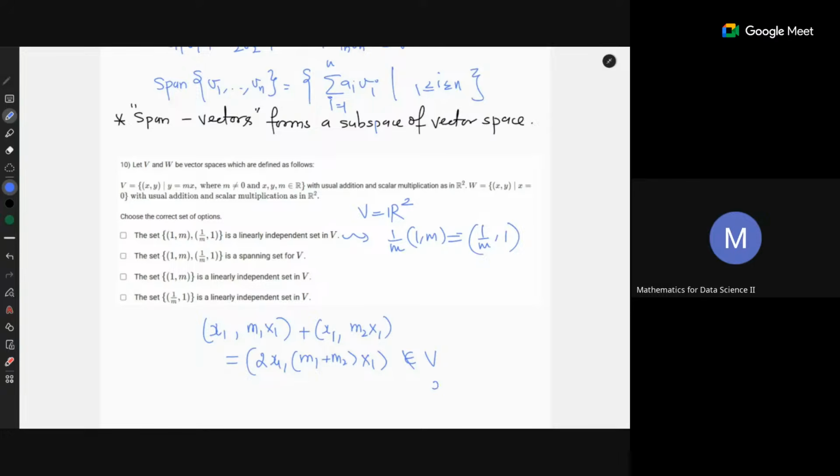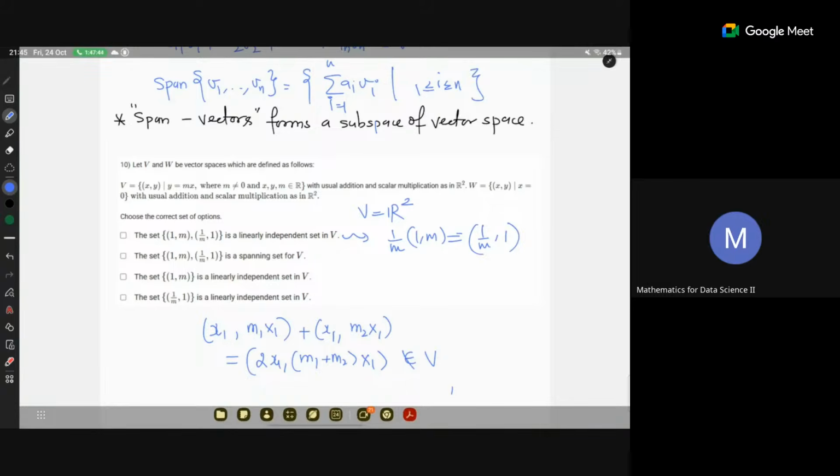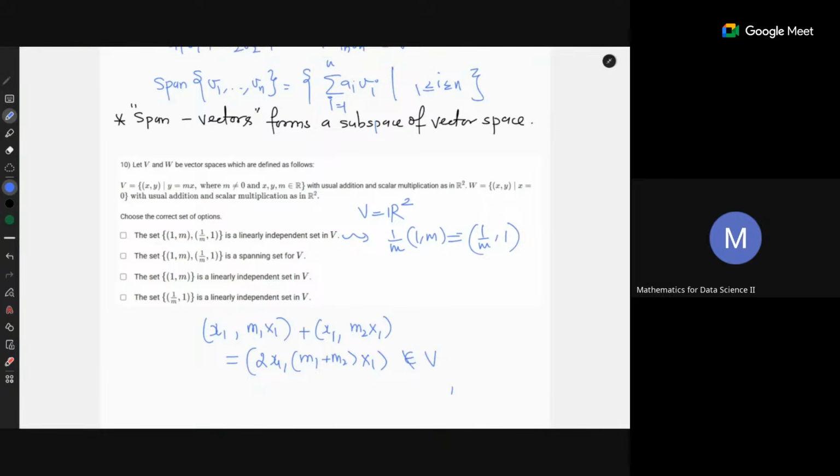It should be x times mx, but I have two x1 over here, and here I have some m but only x. Oh, I can just take it to be 2 there and then a multiple of this. So it makes sense. Yes, it is in V. That is clear.